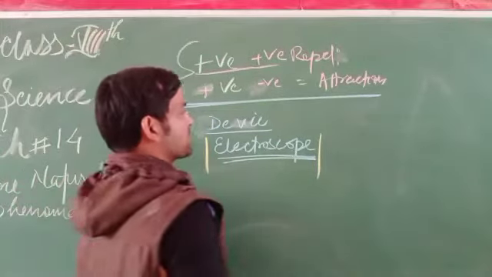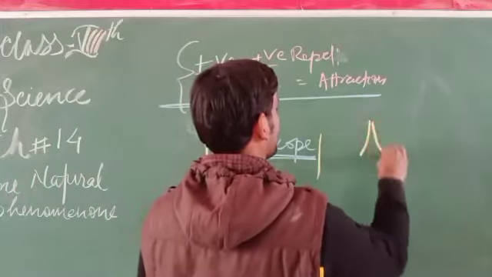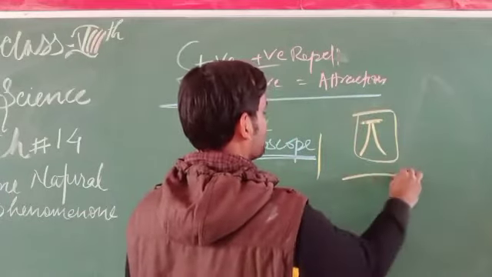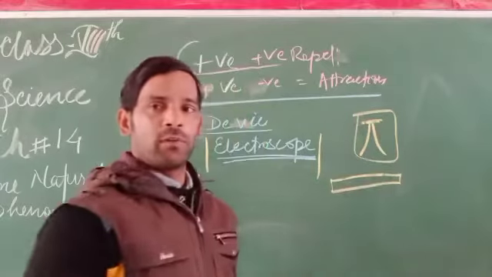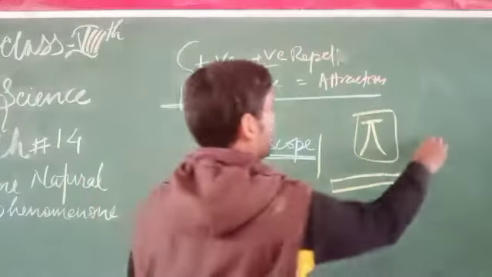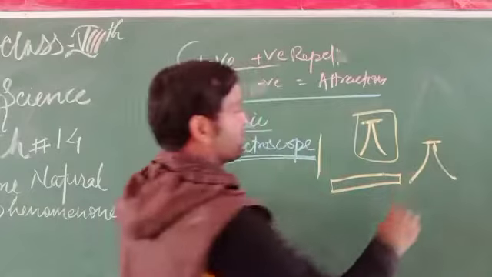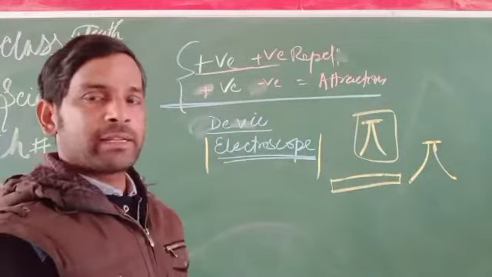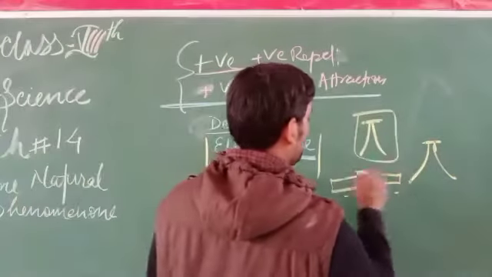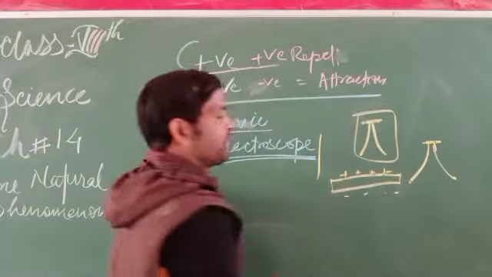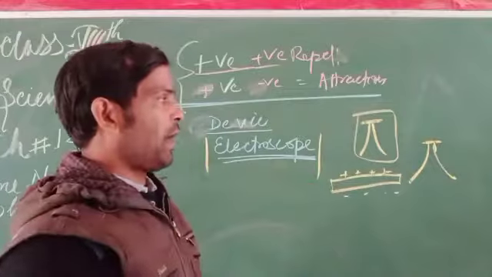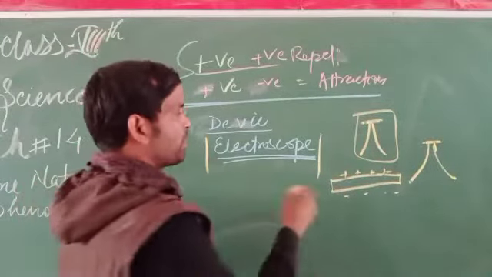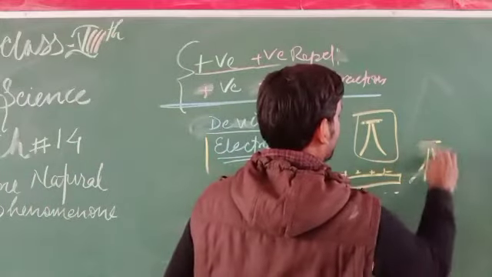How does this flow of charges take place? When an electroscope comes closer to an object in which charges flow, deflection happens in the strips of the electroscope. It indicates that there is a charge flow. If there is a charge flow, there will be deflection in the electroscope. If not, there is no deflection at all.